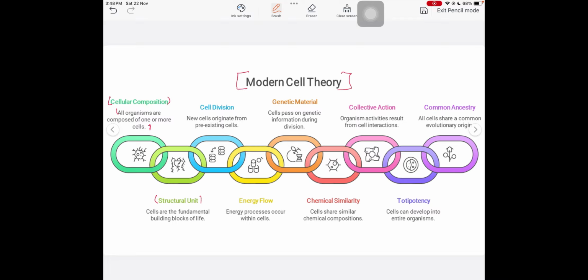This says cells are the fundamental building blocks. So whatever the body or the bigger organism, animal or plant or bacteria or fungi, anything that is there, all of them are structurally made up of cells only. Not just structurally but functionally also they are made up of cells. Their working is contributed by cells. Third point was cell division. Omnis cellula e cellula, which means new cells originate only from pre-existing cells.